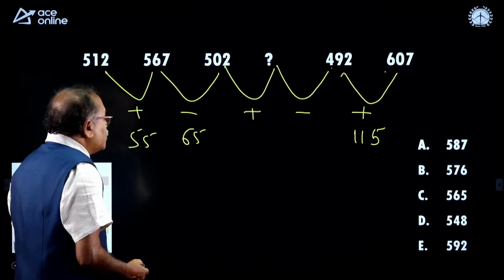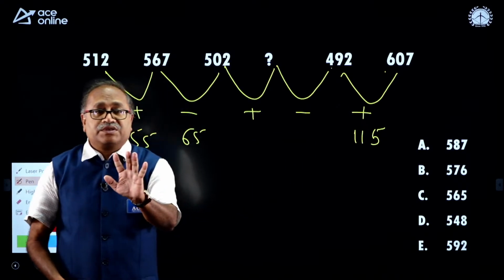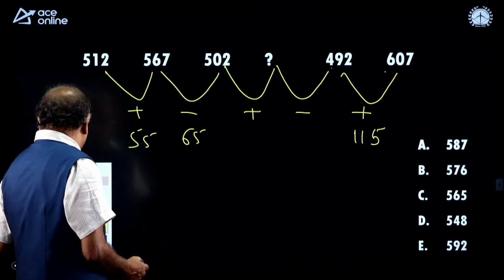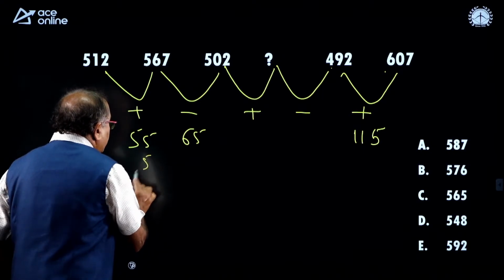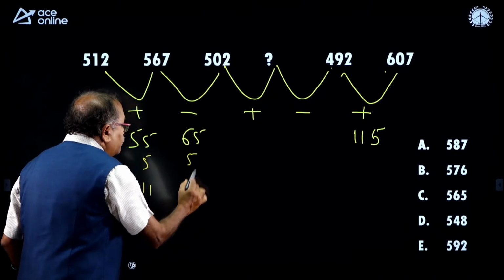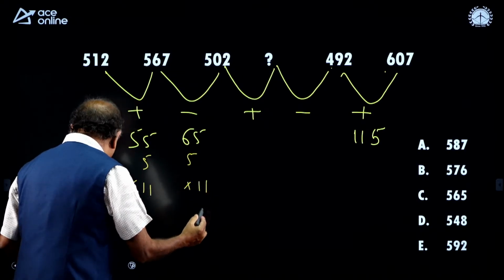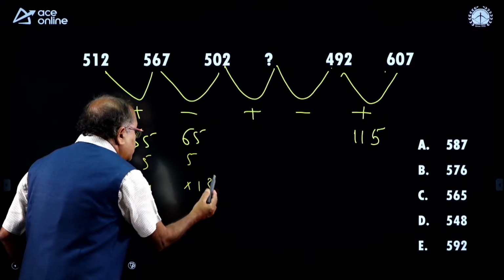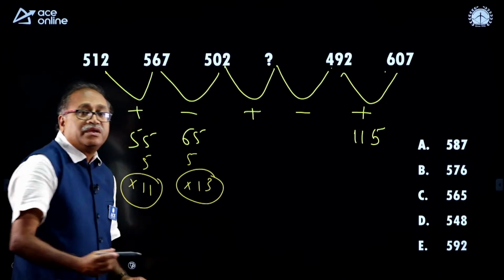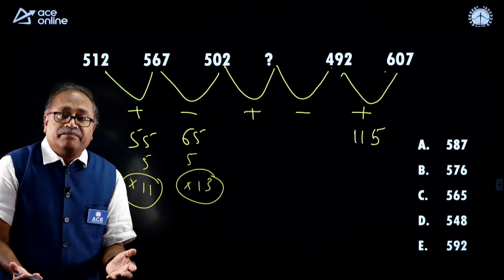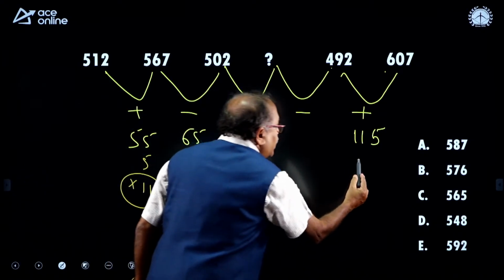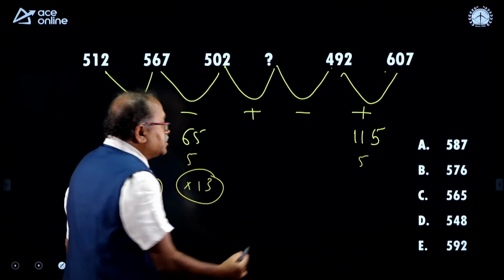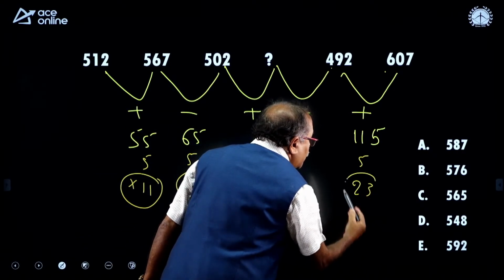So, I see that all the numbers are multiples of 5. The first thing that strikes me, all the numbers are multiples of 5. So, when I check that 5 into 11 and this is 5 into 13, it strikes me that this is a prime number, this is a prime number, both of them are odd numbers. So, I will check with 5 what happens over here. 5 into how many times? 23 times. So, 23 is a prime number.